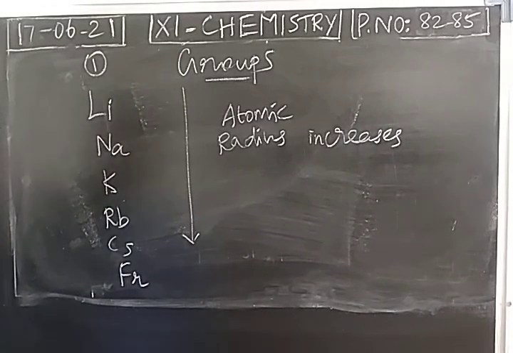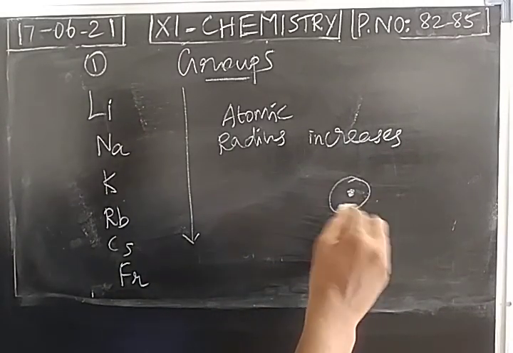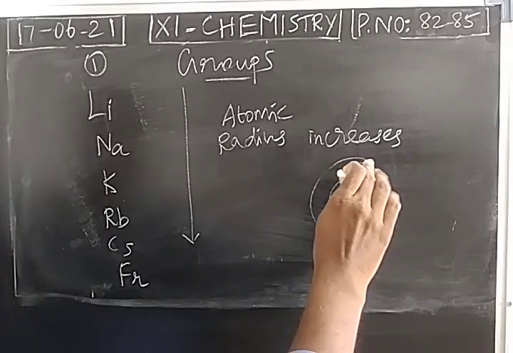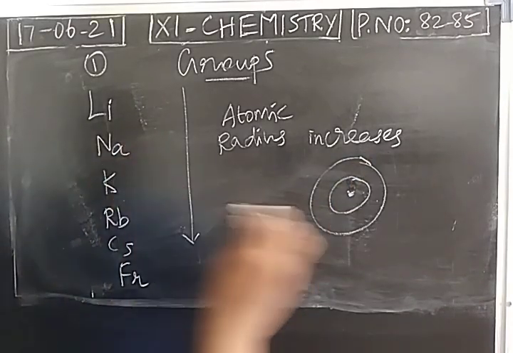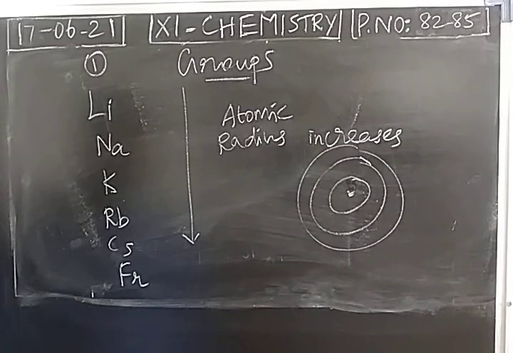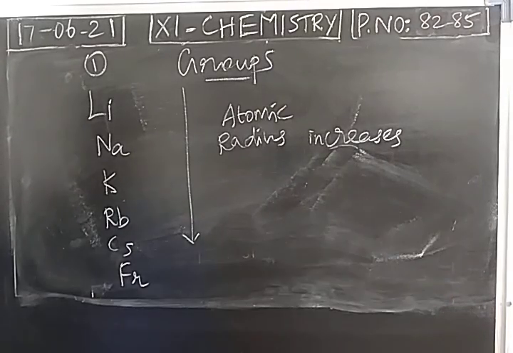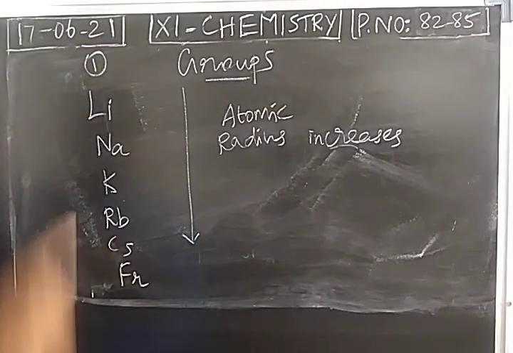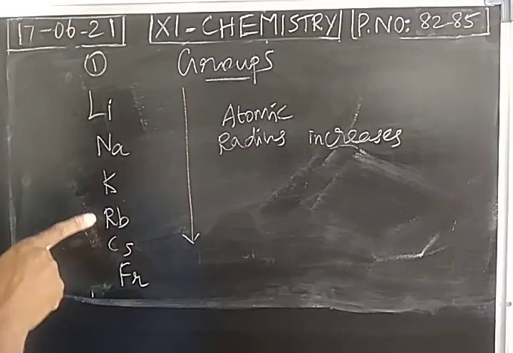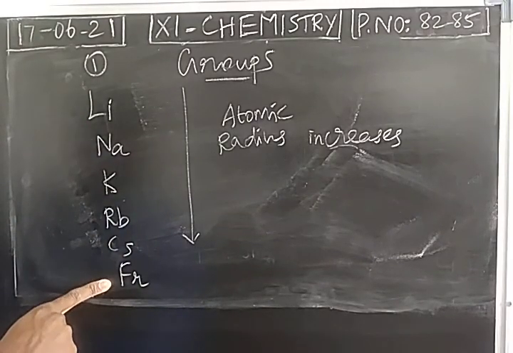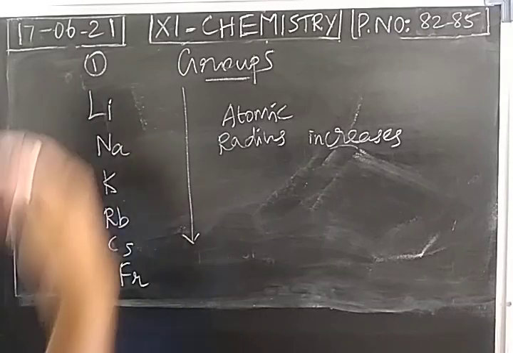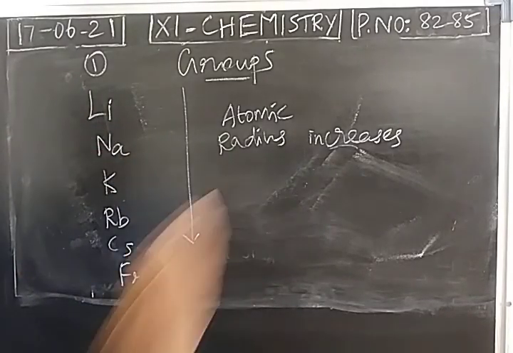Top to bottom in a group, atomic radius increases. When you take lithium, only 2 shells are present. Sodium, totally there are 3 shells. Potassium, 4 shells. So electrons are added in the next shell, and the number of shells increases as we move from top to bottom. 2 shells, 3, 4, 5, 6, totally 7 shells are present in francium. The number of shells is increasing, so atomic radius increases.